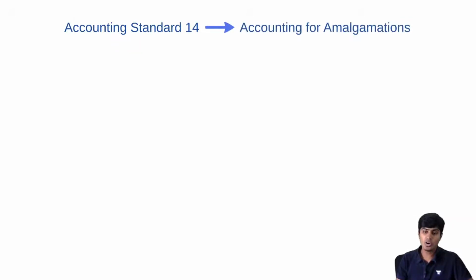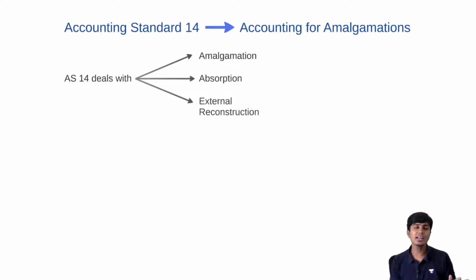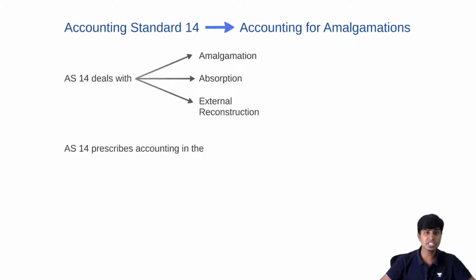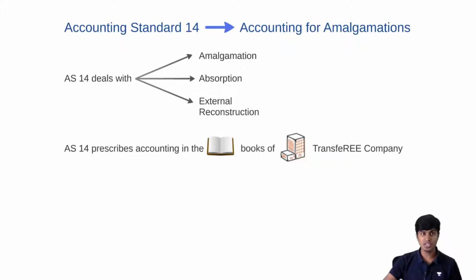Accounting standard 14 talks about accounting for amalgamation. And AS 14 deals with amalgamation, absorption, and external reconstruction. All the three forms are covered under accounting standards. And AS 14 prescribes accounting in the books of transferee. AS 14 only and only tells us how to do the accounting entries in the books of transferee company. Transferee company is the company which is acquiring, which is continuing its business after acquiring the transferor. So how to do accounting in its books is given under accounting standard 14.